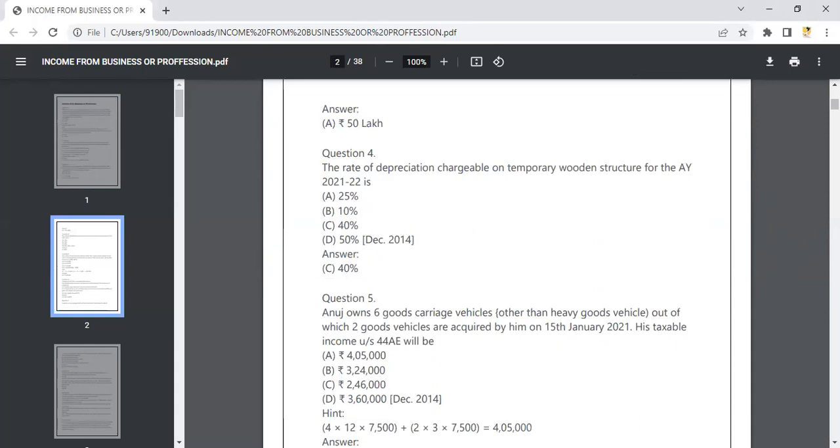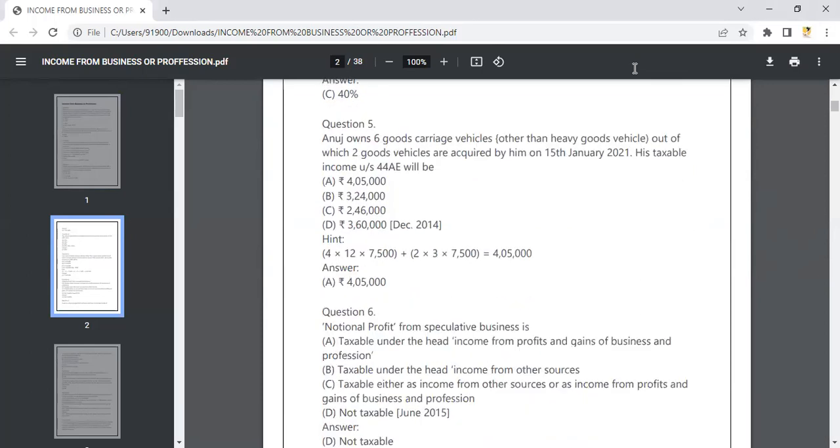So the rate of depreciation for temporary wooden structures, this usually comes with temporary wooden furniture and fixtures. It's again 40% over here. And then Anjal owns 6 goods carriage vehicles. So he is having 6 goods carriage vehicles other than heavy goods vehicles. Out of it, 2 goods vehicles are acquired on 15th of January.